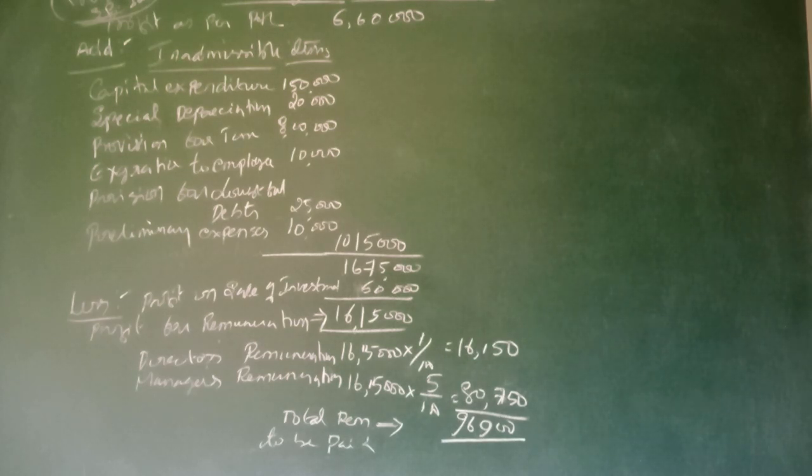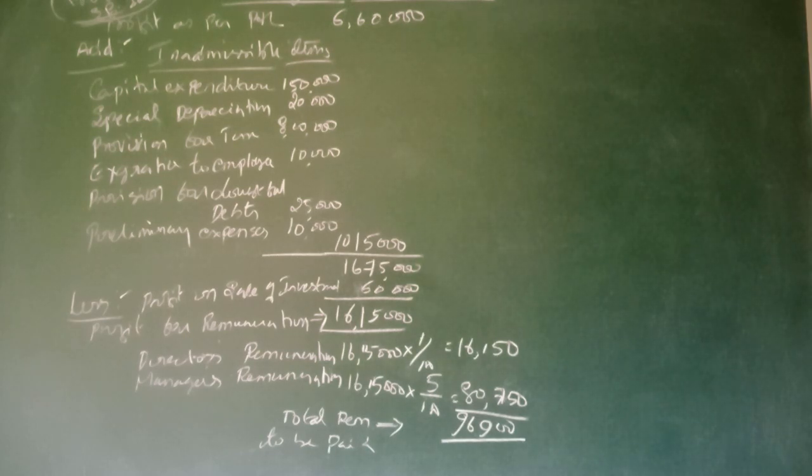First I will list out which items are not eligible, the items we have to add to the given profit. The remaining items are eligible and already debited, so we need not touch those points. The provision for tax of 8 lakh rupees should be added to the profit.